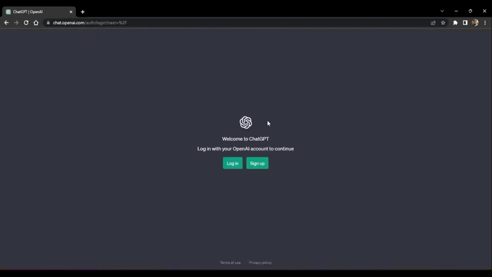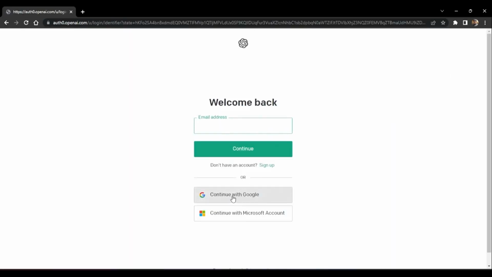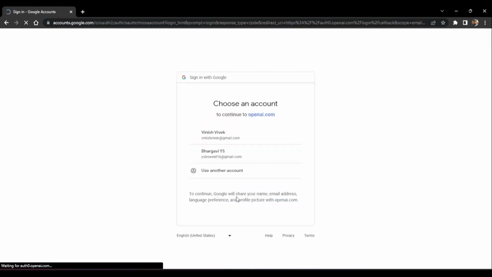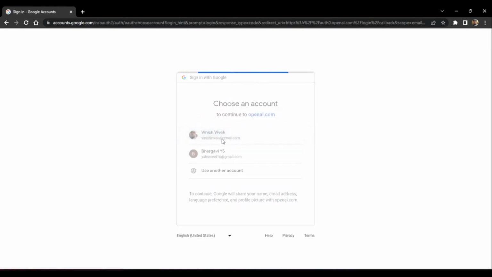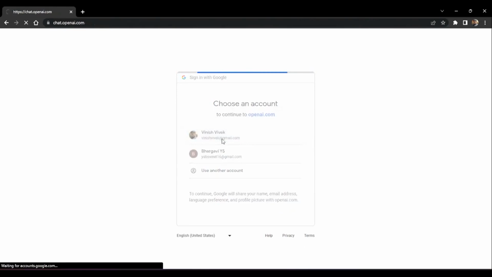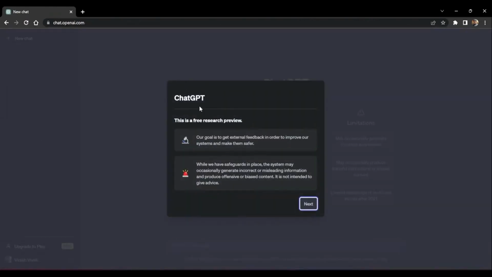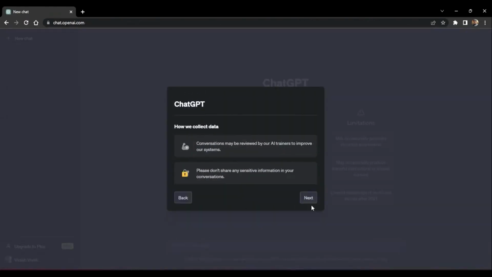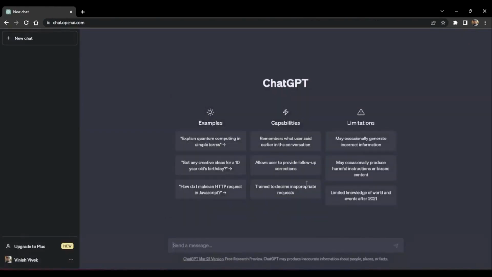And once you come to this page, you would be asked to log in. If you have never really visited this site, you would have to authorize yourself and sign up. But since I have already logged in, I can just click on login and it'll log me in using my Gmail ID. So I'll just continue with Google. And over here, I'm going to just put my ID in. And that's it. I am here. I am now in ChatGPT where I can start writing my questions.